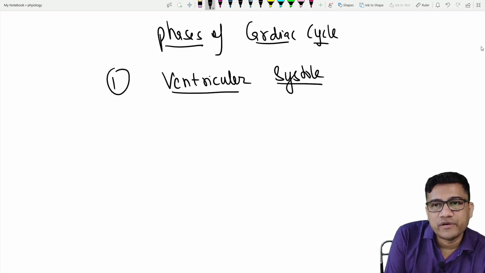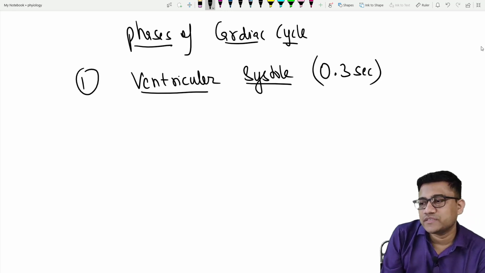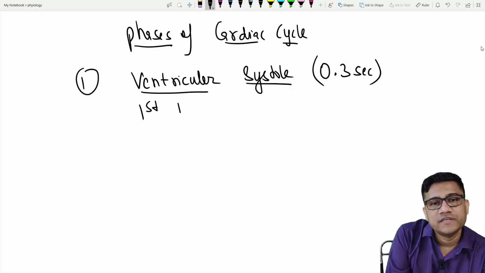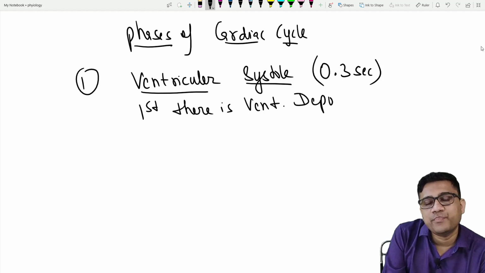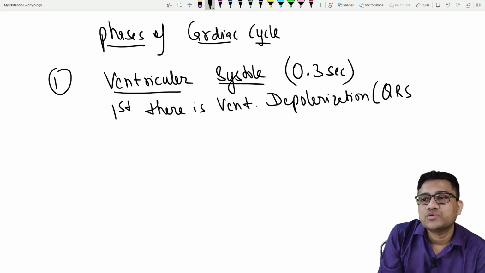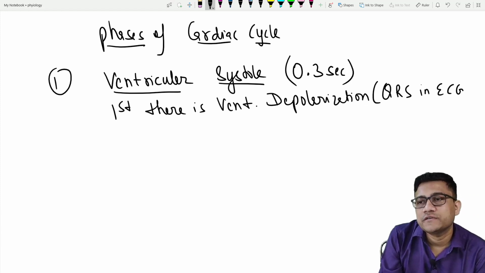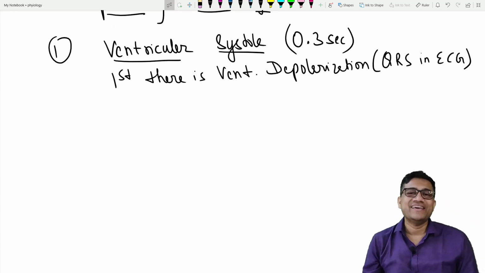What is the starting point? Okay, so it is 0.3 second, and what happens first? First there is ventricular depolarization, which causes the QRS in the ECG. Okay, so it causes a QRS in the ECG.